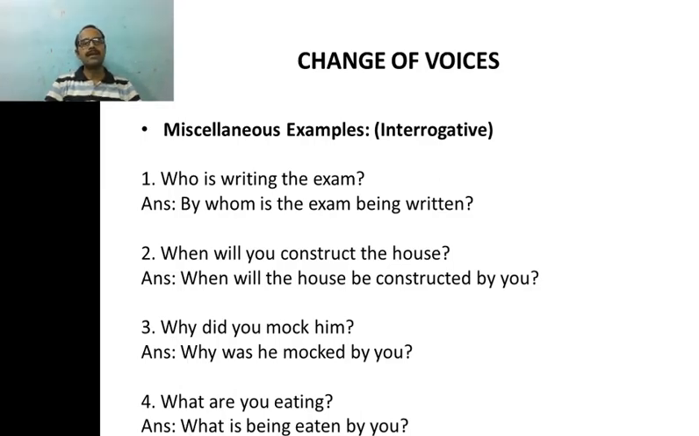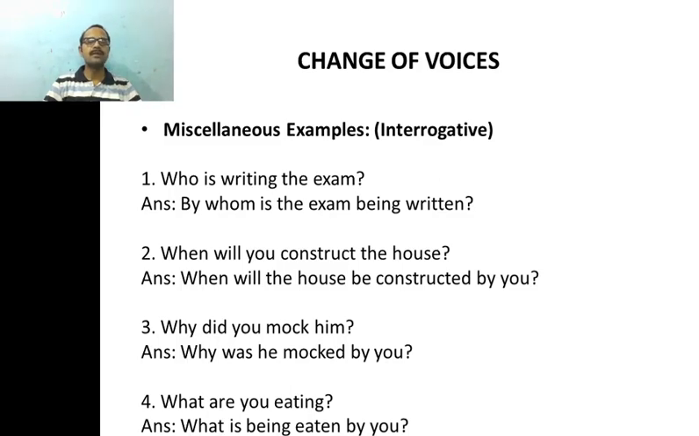Right. Now let us change it. So our passive voice sentence will be, when will the house be? Obviously, this is the form of be that is to be introduced here. So, when will the house be constructed? That is the past participle form of construct, by you. So, passive, right?